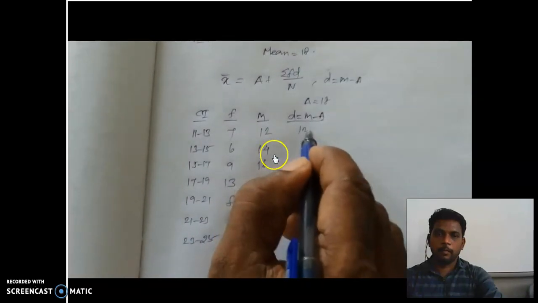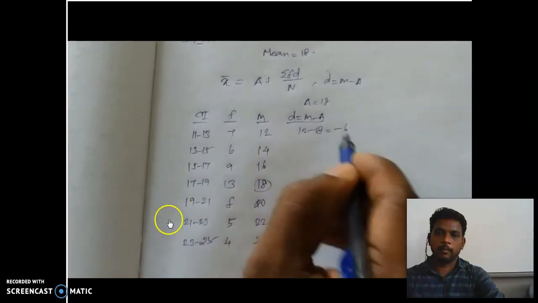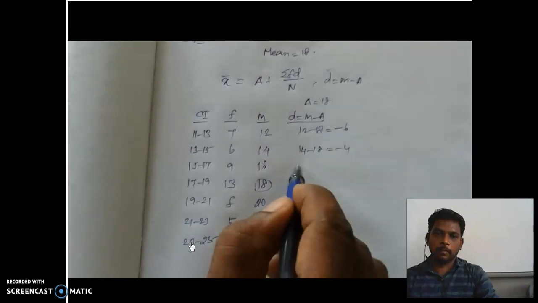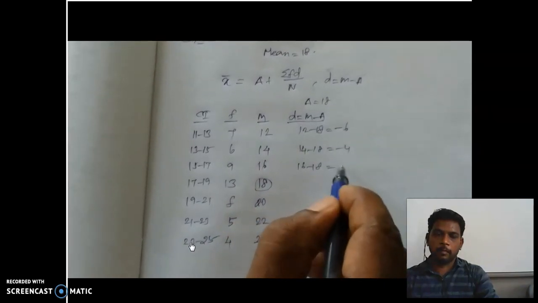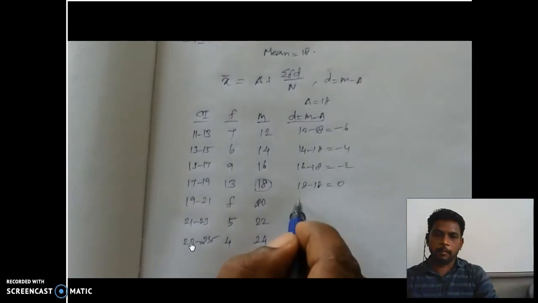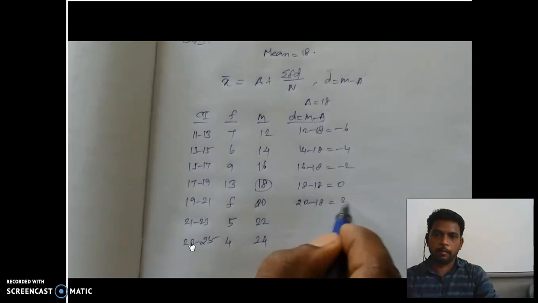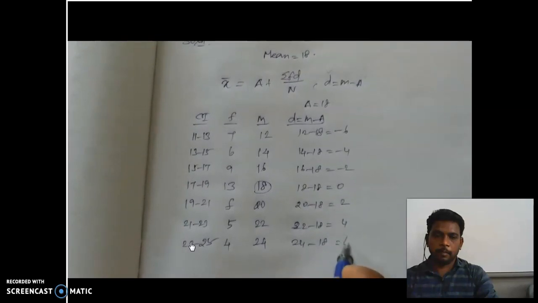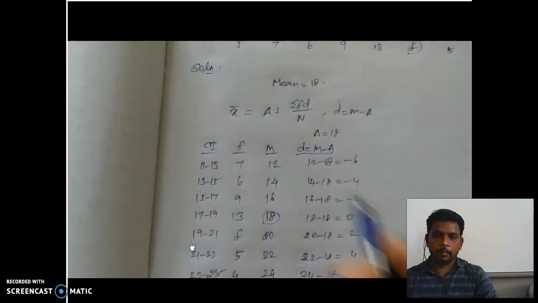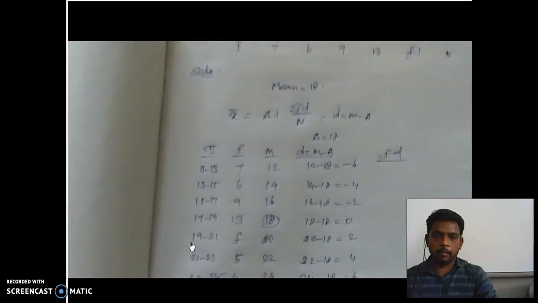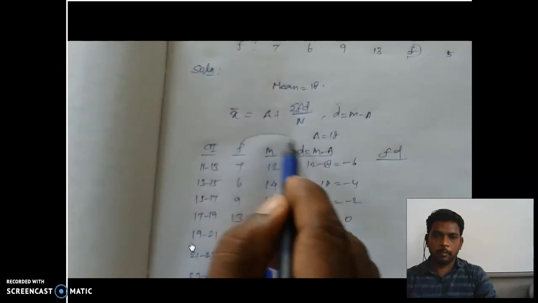First, 12 minus 18 equals minus 6. Then 14 minus 18 equals minus 4. Then 16 minus 18 equals minus 2. Then 18 minus 18 equals 0. Then 20 minus 18 equals 2. Then 22 minus 18 equals 4. Then 24 minus 18 equals 6. Next, in the formula, f into d is there. So multiply f into d. We are going to multiply the f column and the d column.